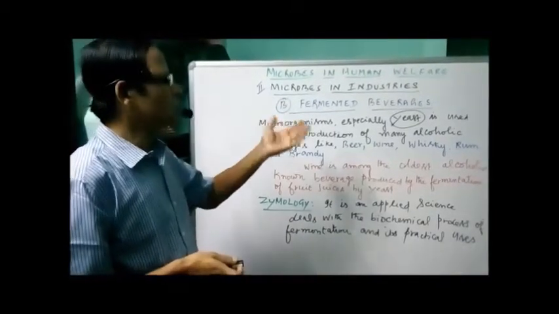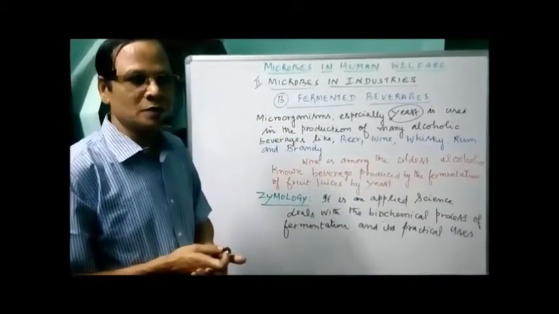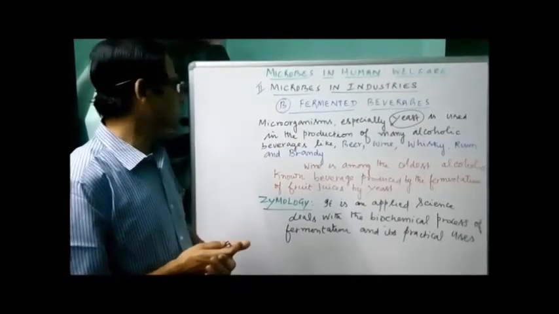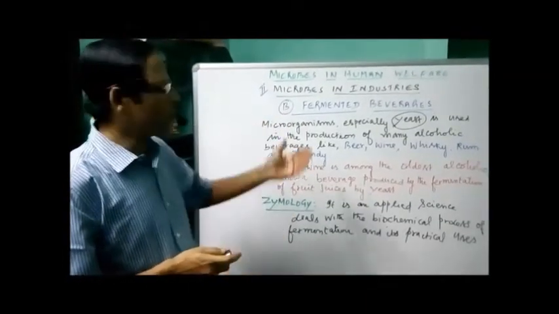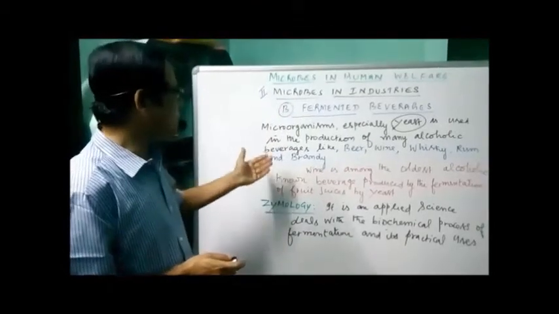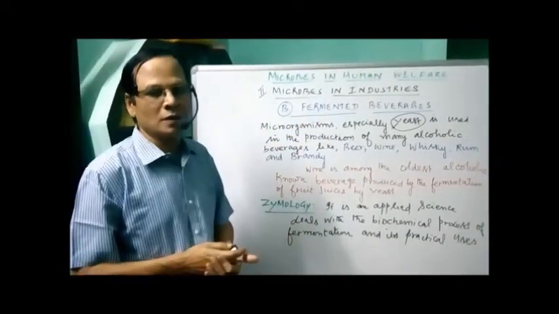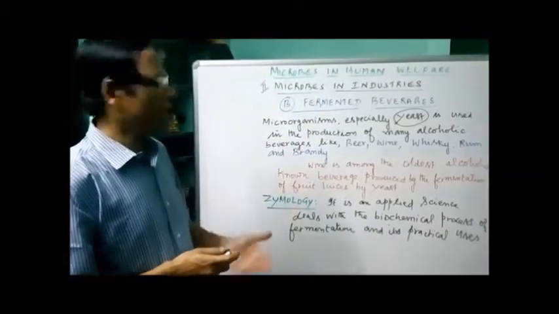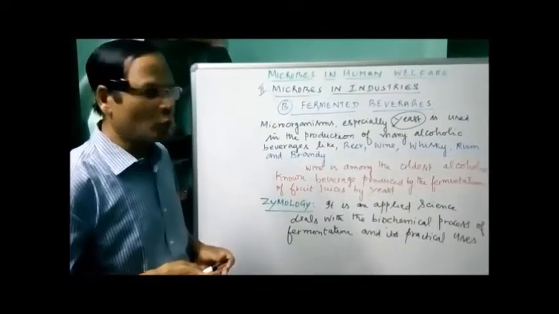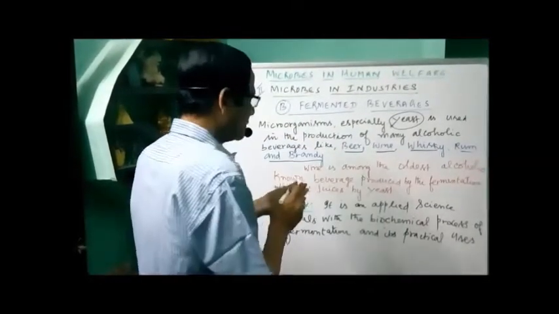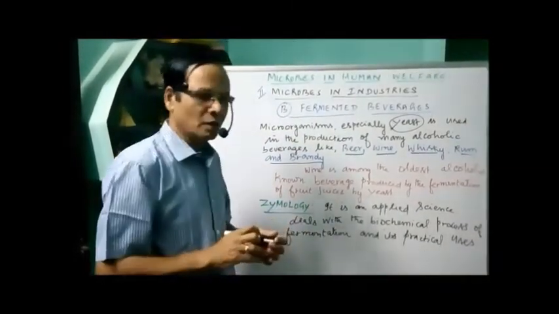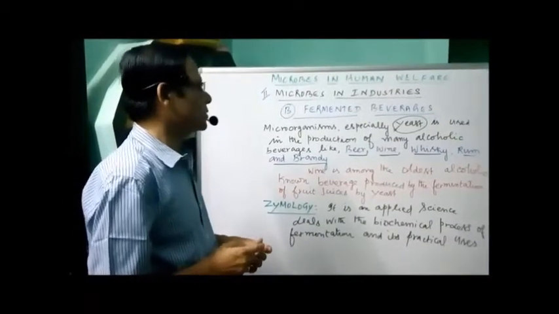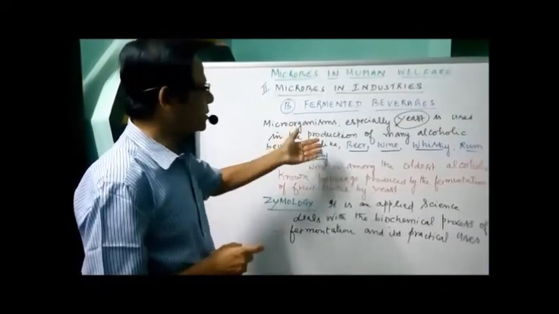So microorganisms, especially yeast, are used in the production of many alcoholic beverages, for example beer, wine, whiskey, rum, and also brandy. Though they are harmful, for commercial production they are prepared to